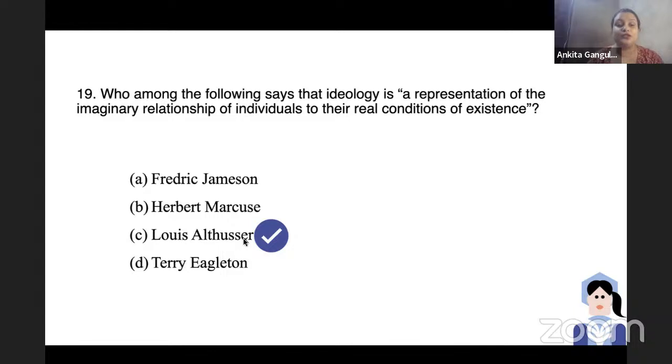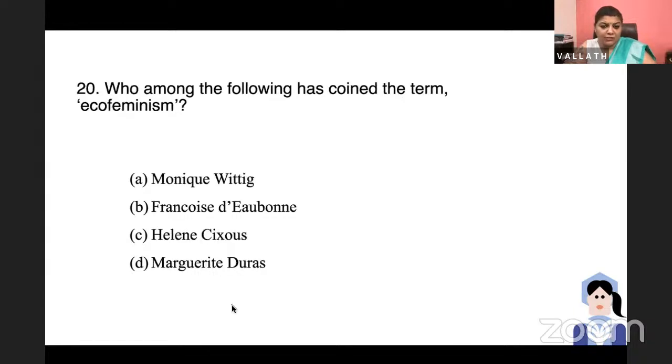His very important work is One-Dimensional Man. So do look up Herbert Marcuse also. And Terry Eagleton wrote many works. And Fredric Jameson, very important for postmodernism. Right. It was Friedrich Engels who defined ideology as false consciousness.